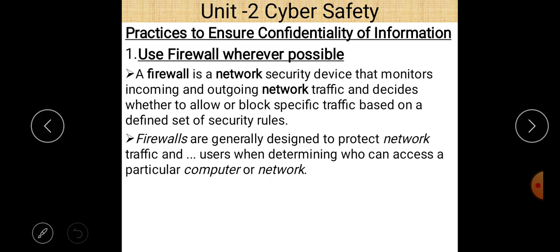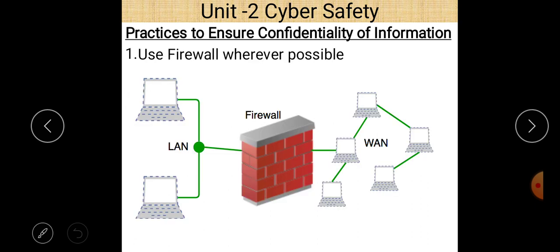The main focus is on who can access a particular computer or network. If we want to block a particular computer, network, or type of data, we can use a firewall to restrict what is passed through and what is blocked.